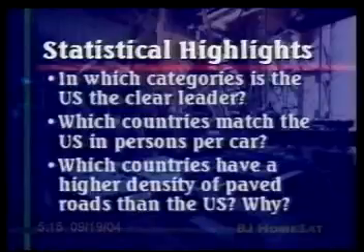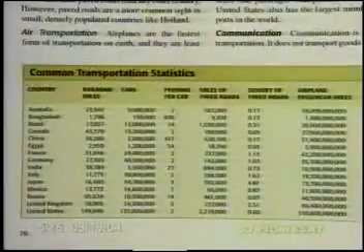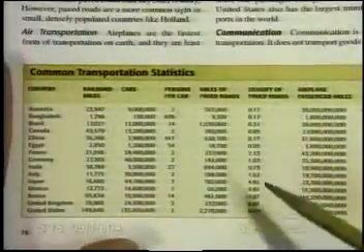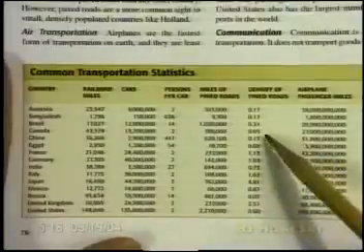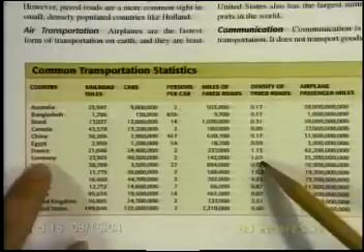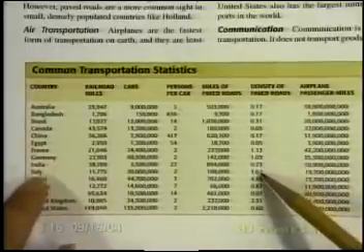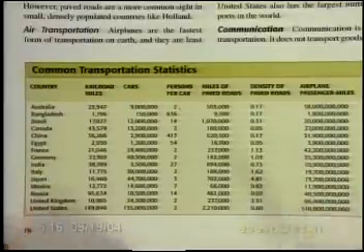Now, which countries have a higher density of paved roads than the U.S. and why? And again, there are several of those countries. Here is our density of paved roads. The United States has 0.60, so we're looking for anything higher than that. We have France, Germany, India, Italy, Japan, Mexico, and the United Kingdom.